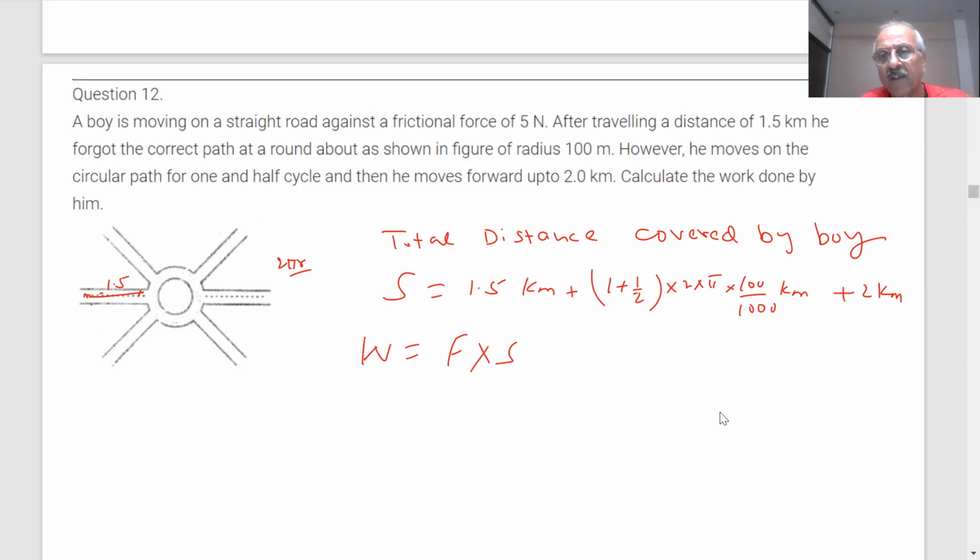Since it needs some calculation, you can use this as homework and do these calculations.